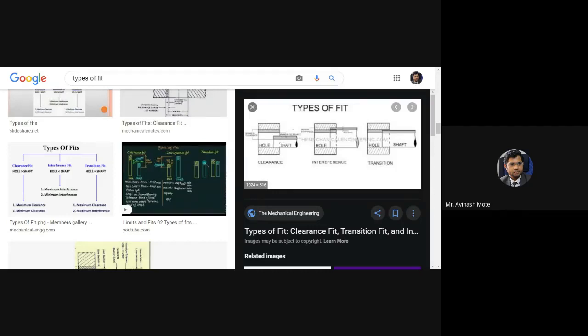So this is going to be the minimum clearance. And in case of interference fit, are you observing it is overlapping each other? The shaft size is larger than the hole size. It is called the interference fit. And in that case, maximum interference will be this one. So allowance is defined in this fashion.